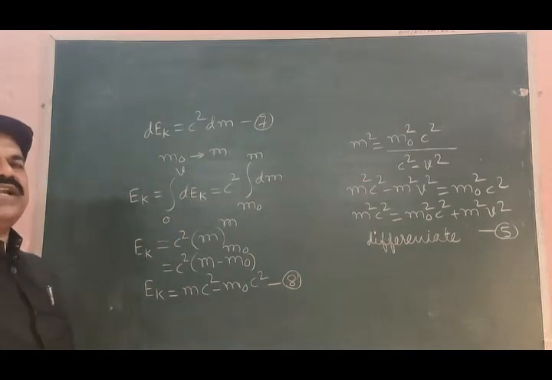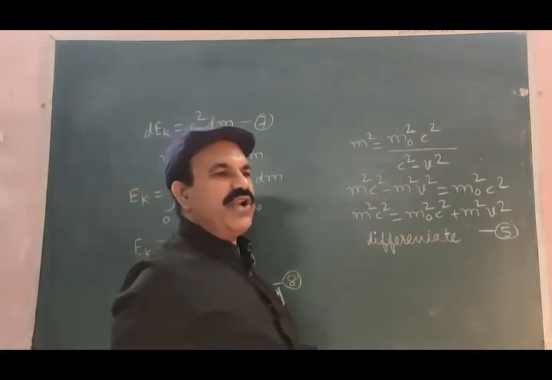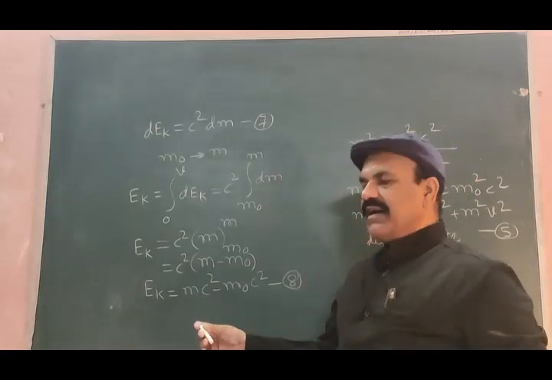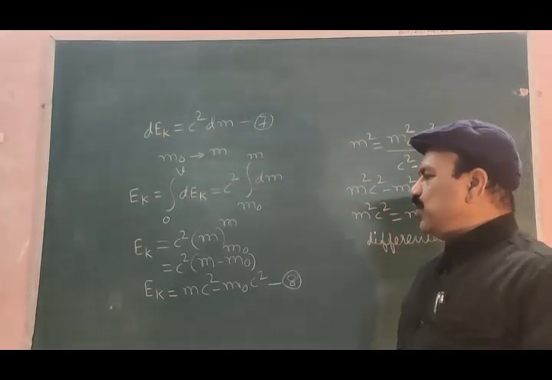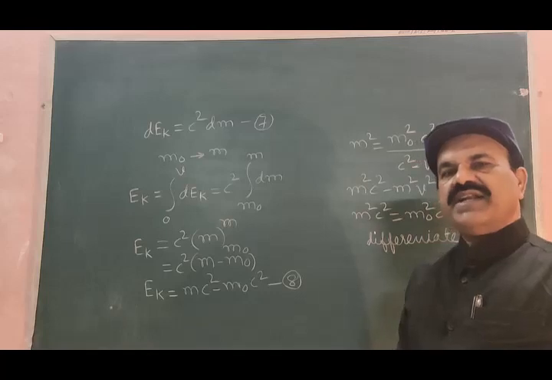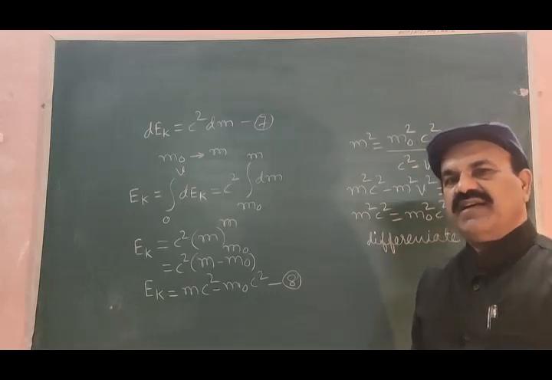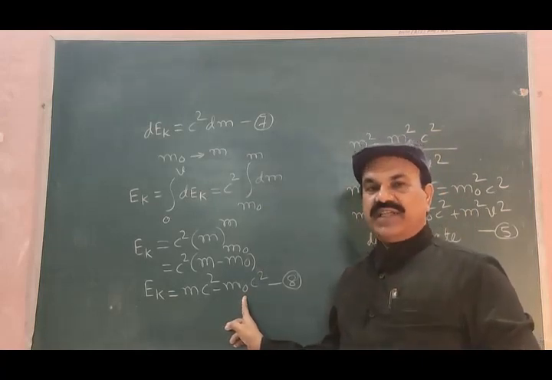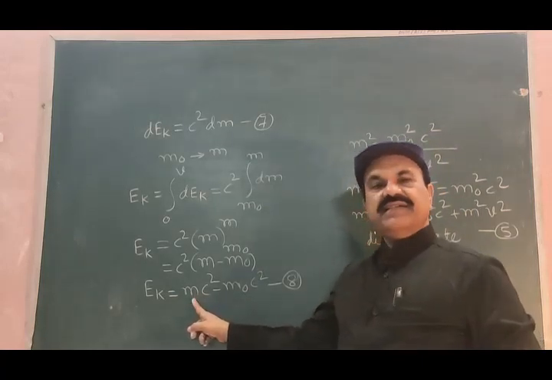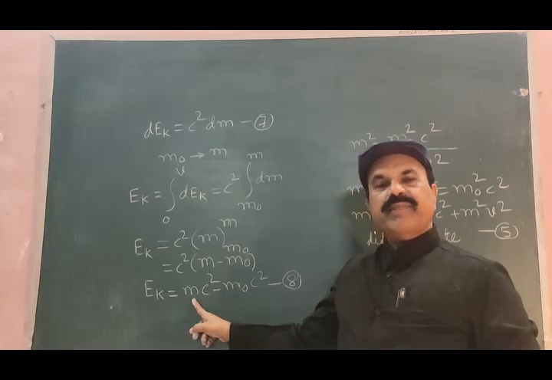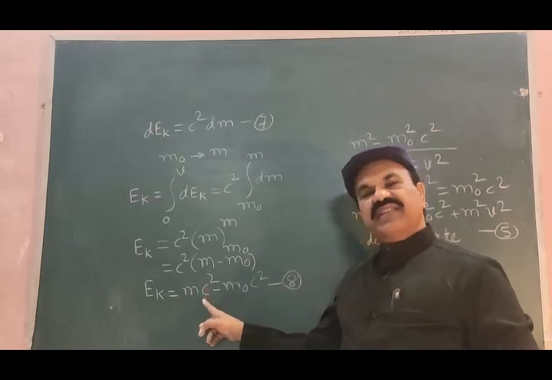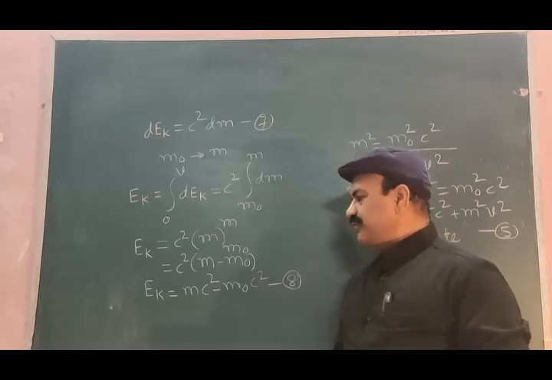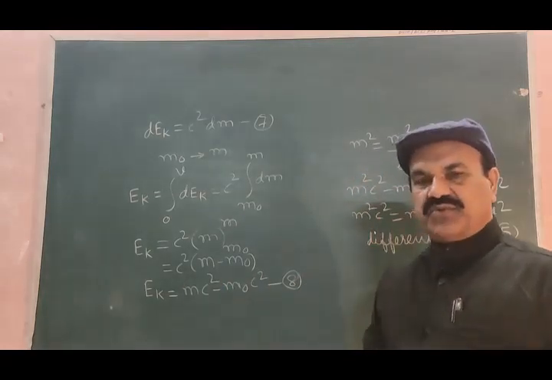So total kinetic energy of a body is given by Ek is equal to mc square minus m0 c square, where m0 is rest mass of the body and this m is mass of the body when it is moving with velocity v. Now this is the kinetic energy.